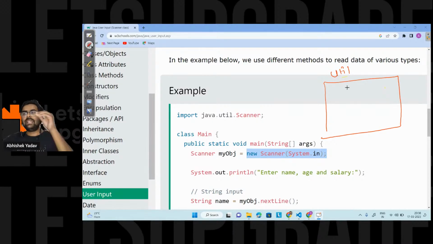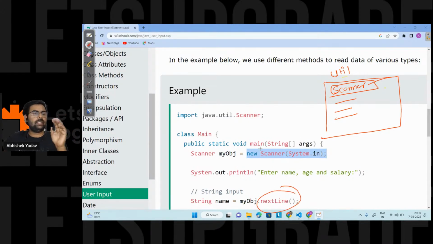Inside this util folder you have multiple folders, like the Scanner folder. Inside this Scanner, the code of the Scanner class is written. Inside Scanner you have the code of nextLine, nextInt, and everything. In order to use those methods, you have to use the object. Okay, you have to create the object here.